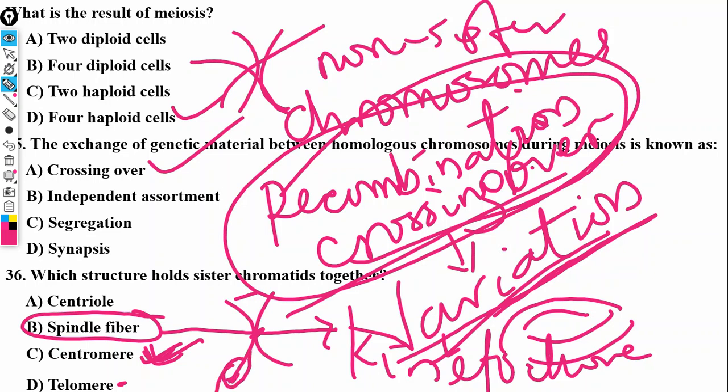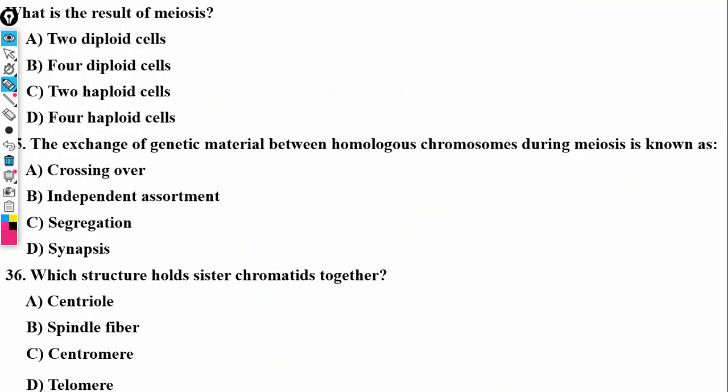of the chromosomes. So when chromosomes are held at the telomere, we call it telocentric, not telomeric, I'm sorry. Telomere means the end, the tail portion of the chromosome.